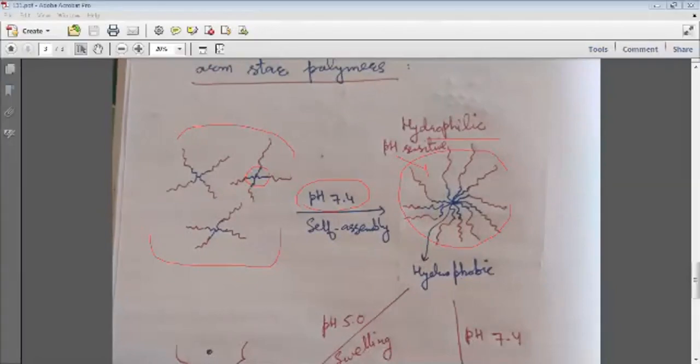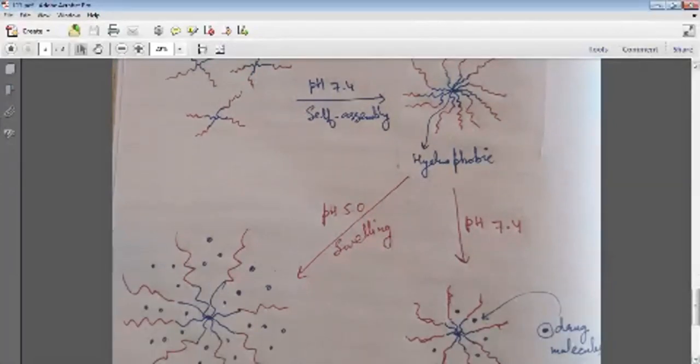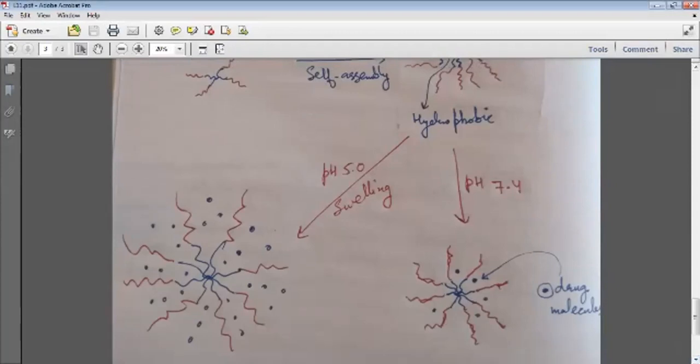Now we are first keeping the physiological pH the same and incorporating drug molecules into these systems. At pH 7.4, you will see a few of the drug molecules are solubilized or can go into the palisade region of this polymeric micelle.